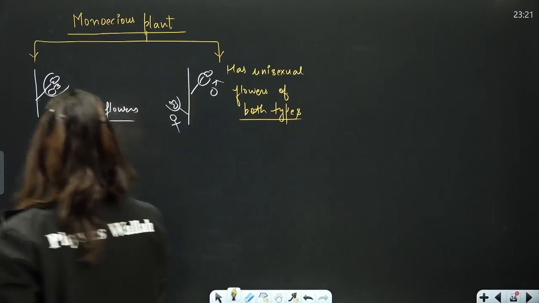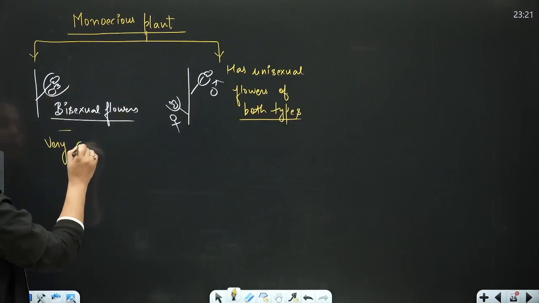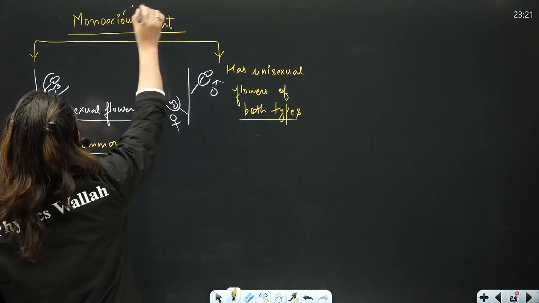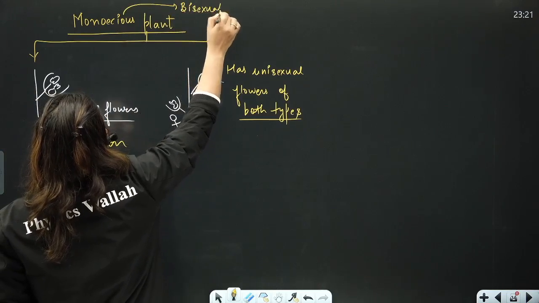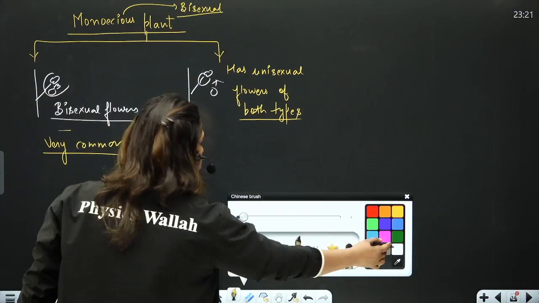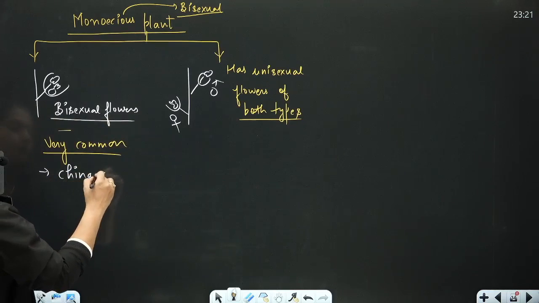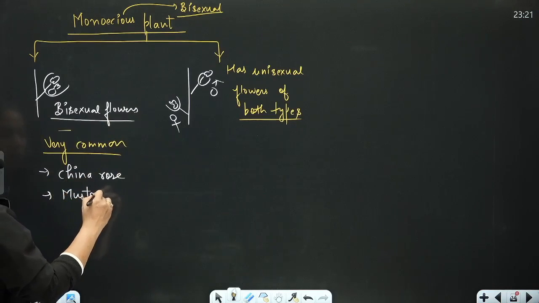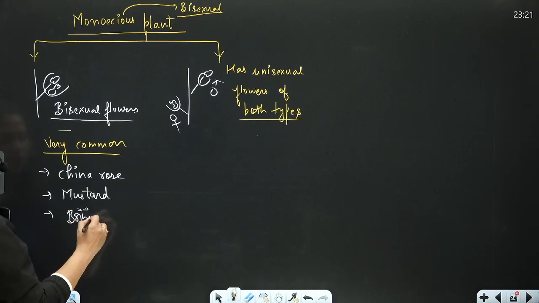So this kind of condition is very common in angiospermic plants, where the whole plant is monoecious, the whole plant is bisexual because all the flowers present on it are bisexual, right? This is the most common condition found in many plants like China rose, mustard, brinjal, potato, many of them.